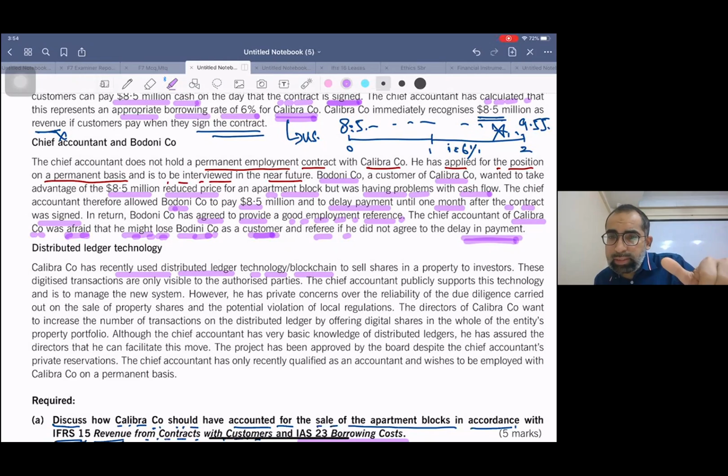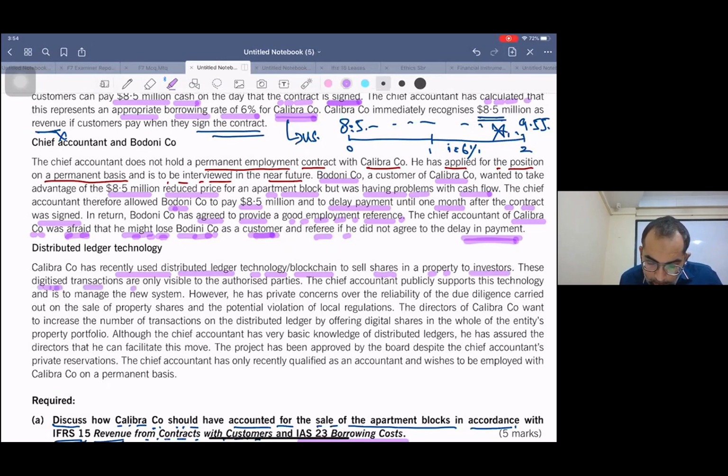I also discussed this in my current issue video, also present on YouTube. You can see that. But this question is not related to blockchain accounting, so don't worry about it. Calibra company has recently used distributed ledger technology blockchain to sell shares in a property to investors.